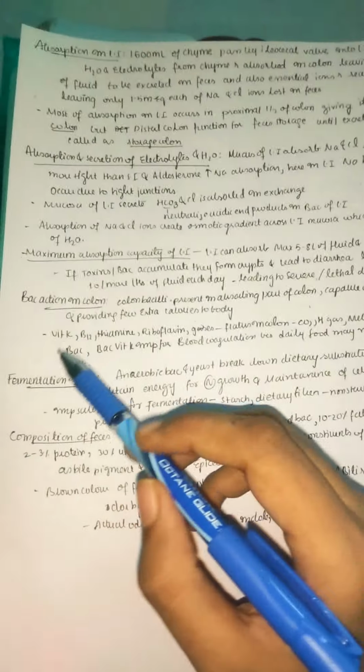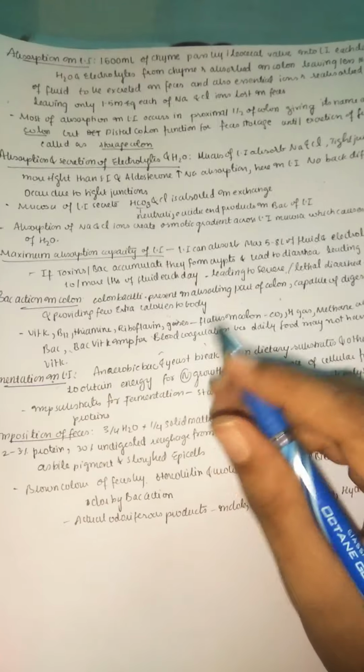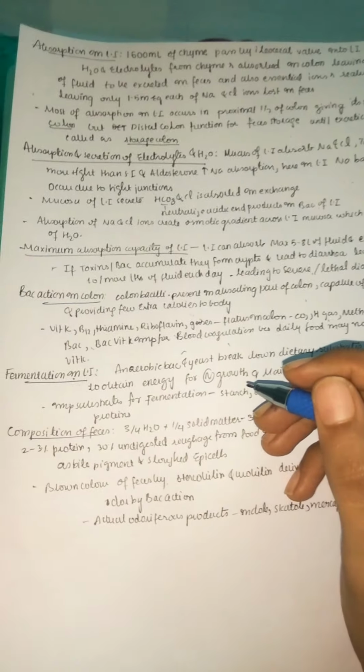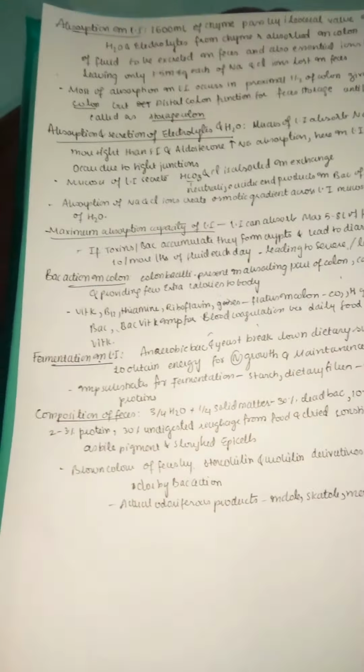The bacteria-formed vitamin K is very important for blood coagulation, because daily food may not have that much vitamin K, which is essential for our blood coagulation. So the bacteria forming vitamin K in our large intestine are very useful for our coagulation. So the last one is fermentation in the large intestine.